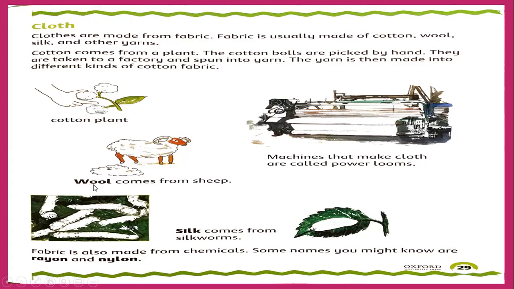Then where does wool come from? Wool comes from sheep. Look, the fur of the sheep. The farmers or different people cut the fur off the sheep, and then again this material is sent to the factories, and by this they get the fabric of wool.